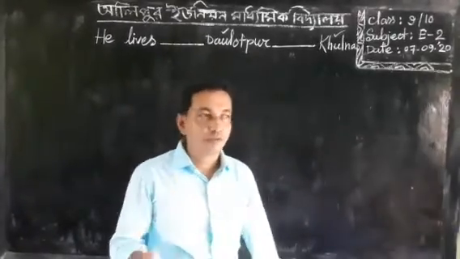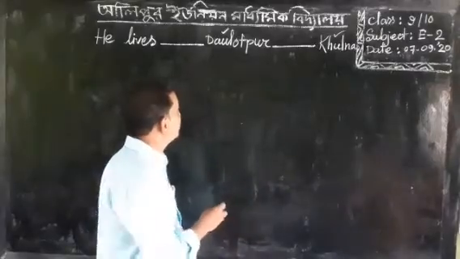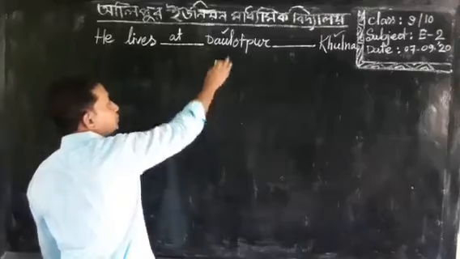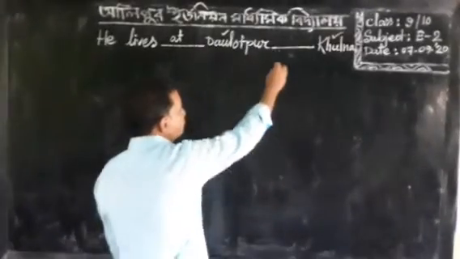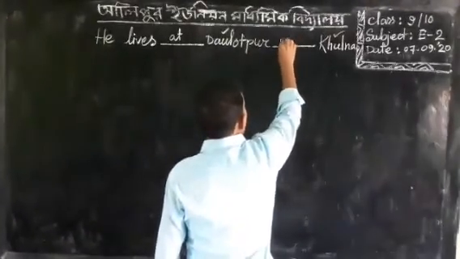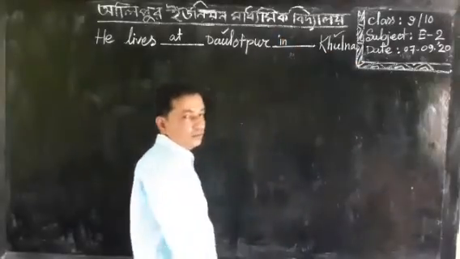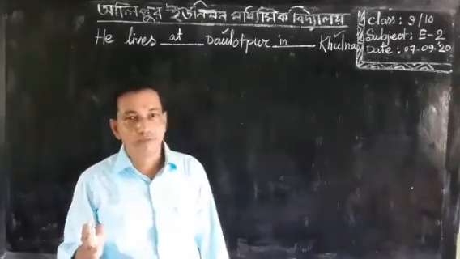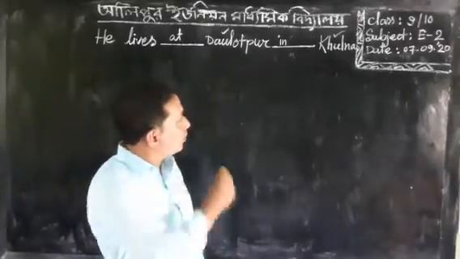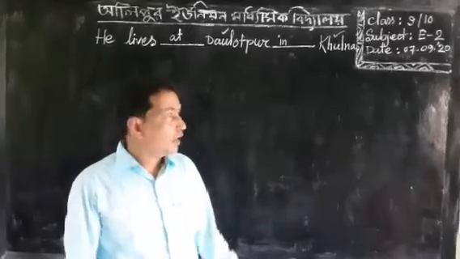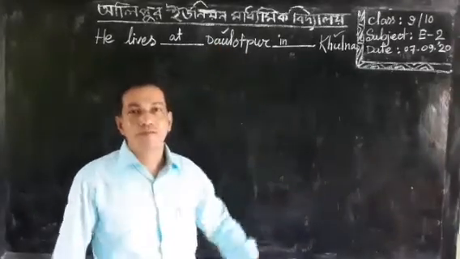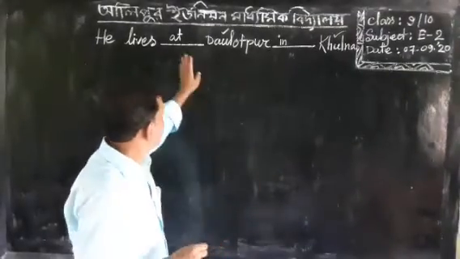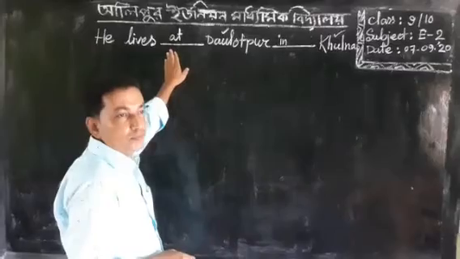So what should we do then? We should write at before Daulatpur and we should write in before Khulna, because Khulna is a big place, so we have to put in before Khulna. As Daulatpur is a small place, we should write preposition at before Daulatpur.